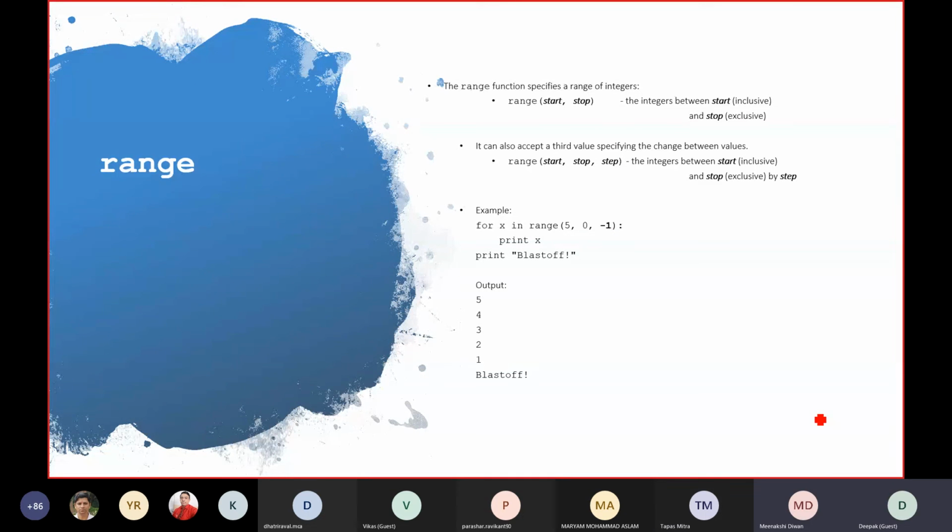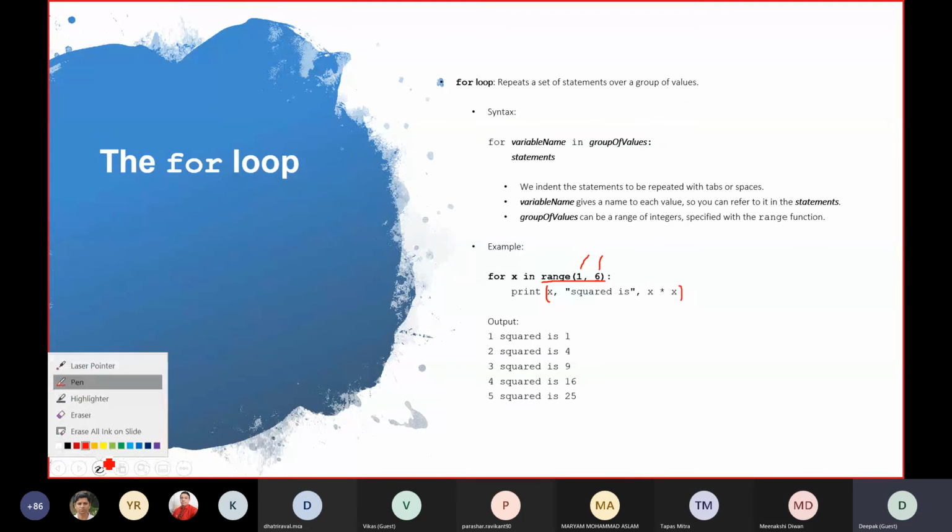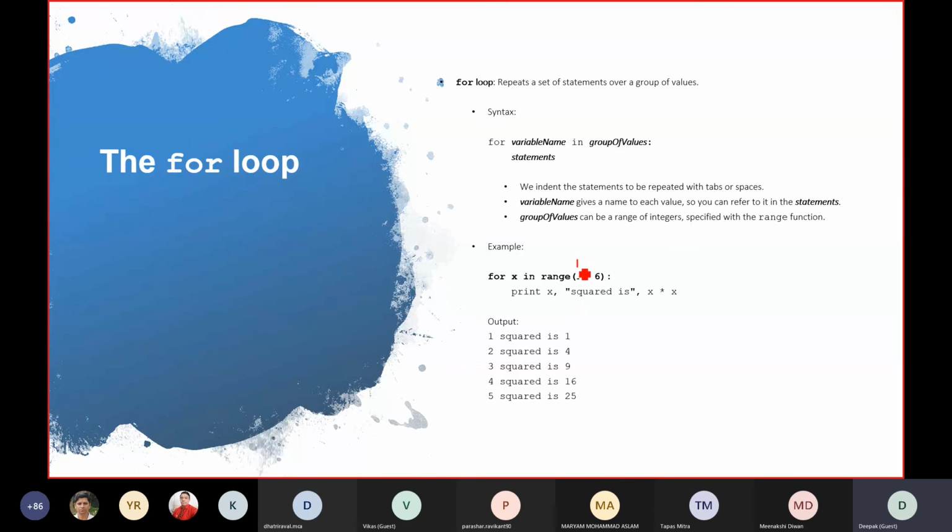So can you please explain the range wala concept, that 0 and -1? Sure. I can. I will definitely. So here we have given a range. Can you see this? From 1 to 6. Yes, sir. That range is 1, 2, 3, 4, 5, not 6, because equal to is not there, less than is there. So it will start from 1 and it will go to 5. And Python assumed that, this is the important point, Python assumed that the increment is 1.